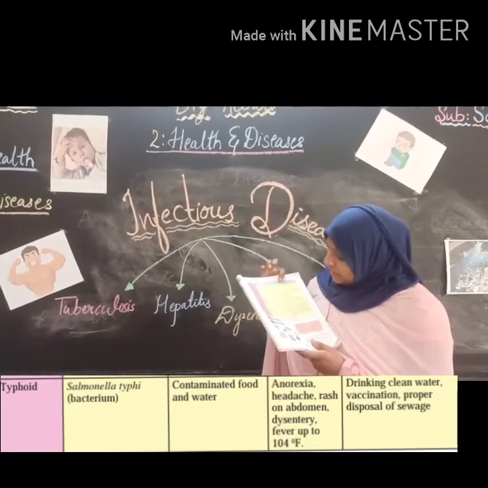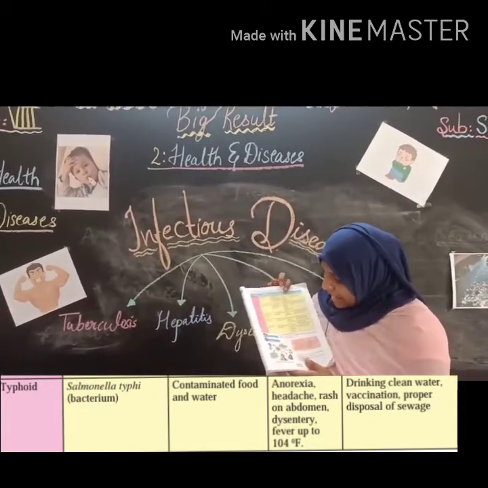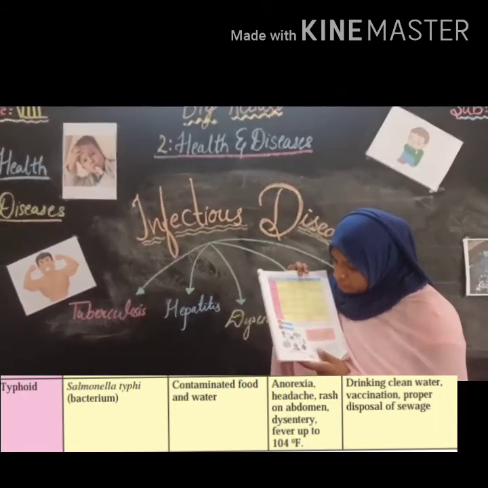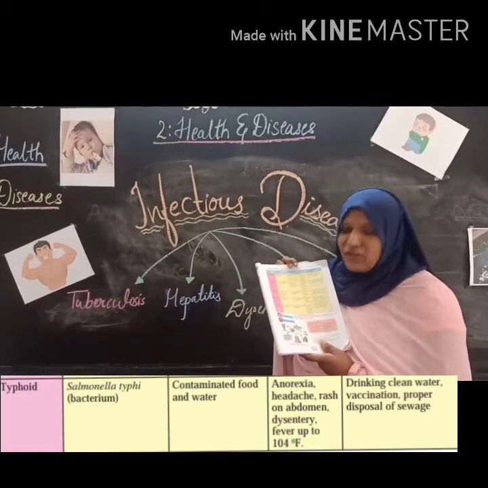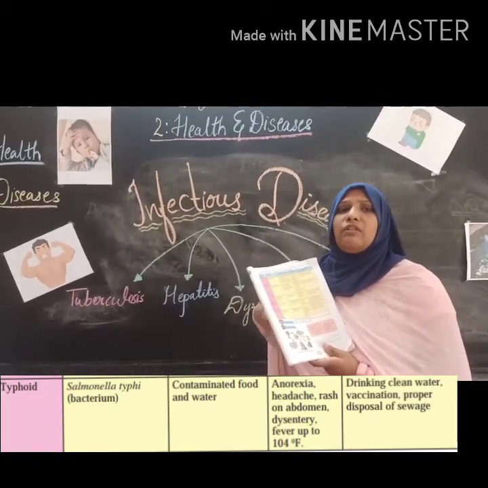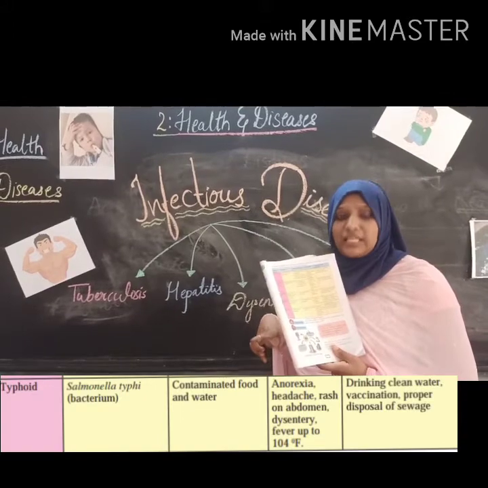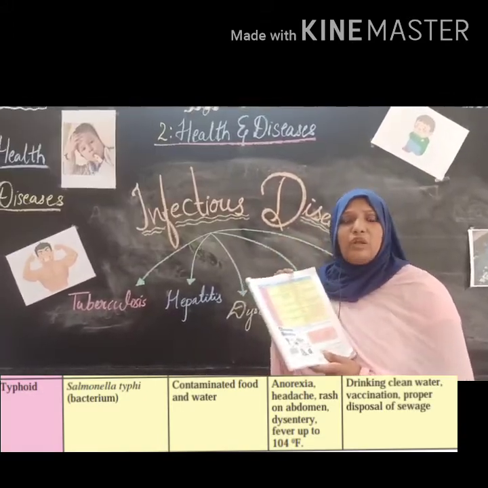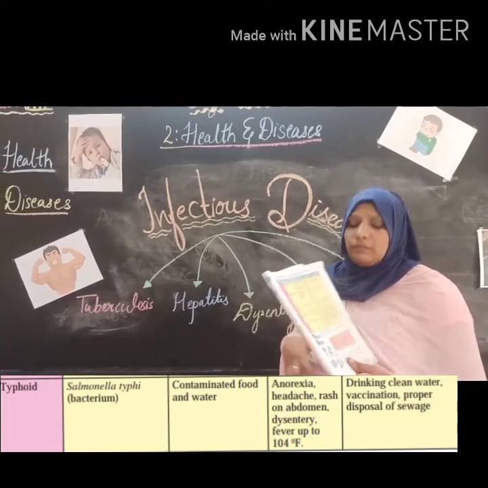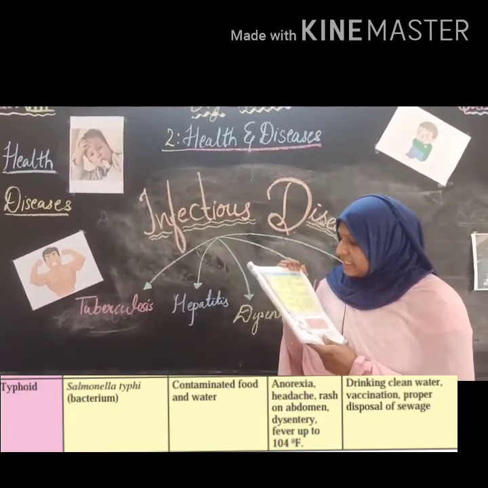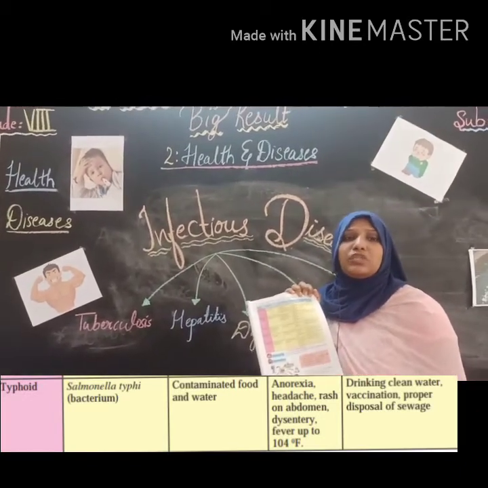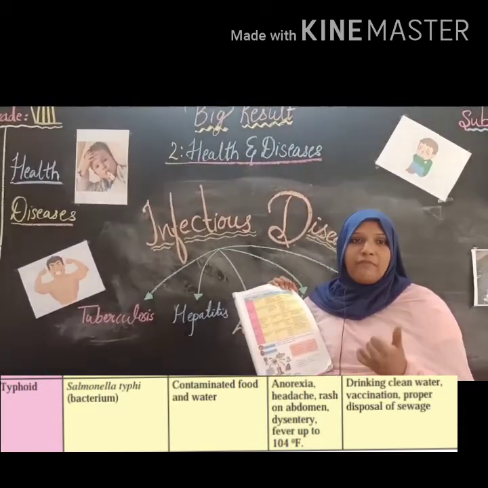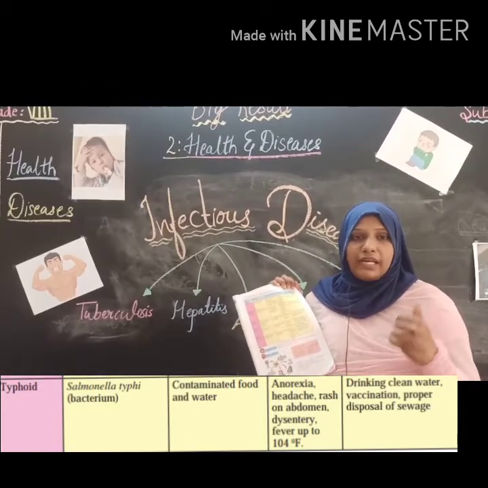Right? And the symptoms are what? Anorexia, headache, rash on abdomen, dysentery, fever up to 104 degrees. Anorexia means so much loss of weight and weakness. Headache means sar dard. As well as rashes on the abdomen, meaning rashes on the stomach. And dysentery means watery stool, which means loose motion as well as pain in the abdomen. And fever will also occur in typhoid, 104 degrees.